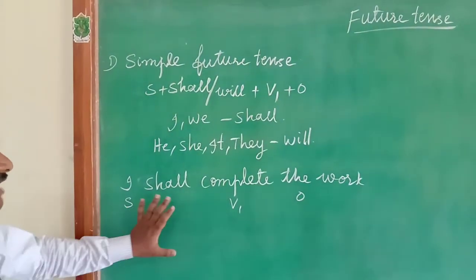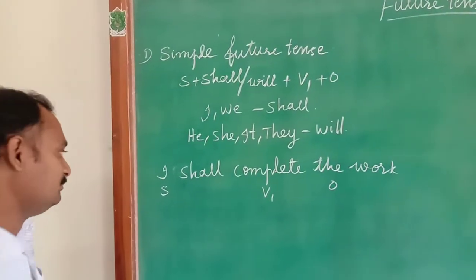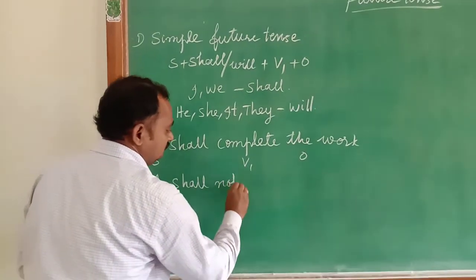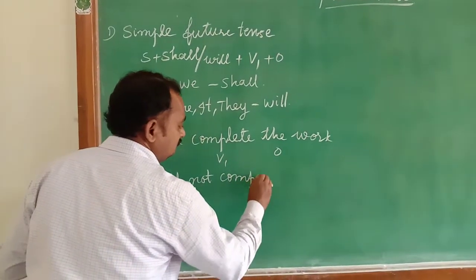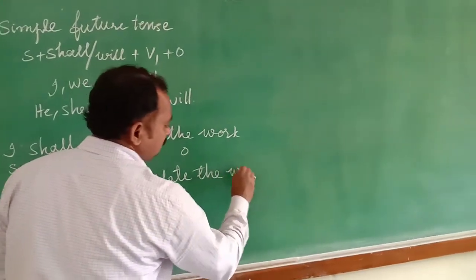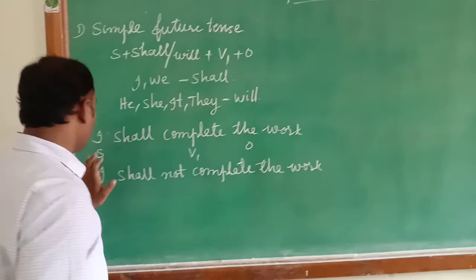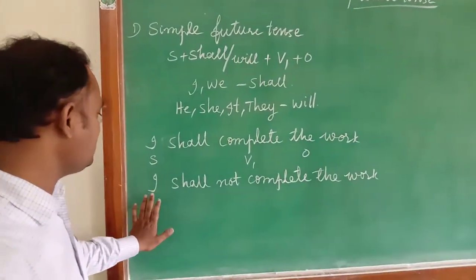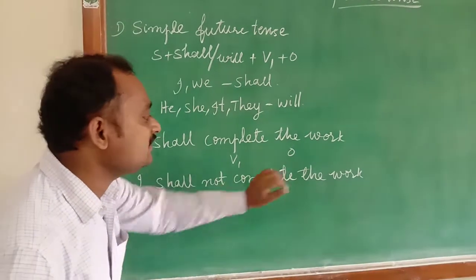Now we will change this affirmative form into negative form. I shall complete the work. To this affirmative form, negative form is I shall not complete the work.